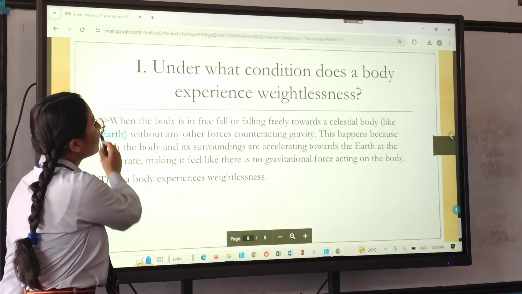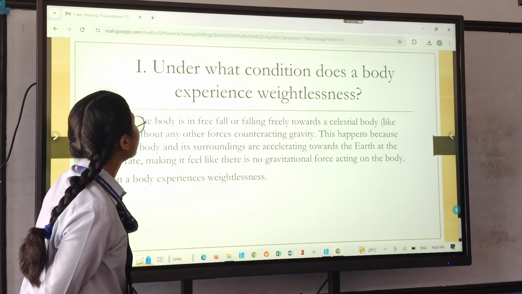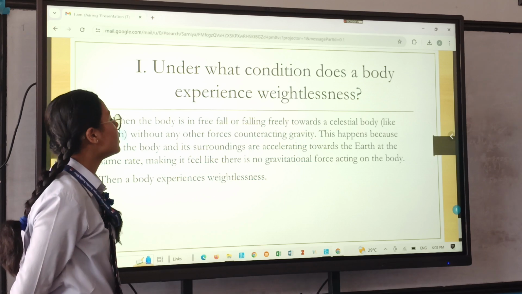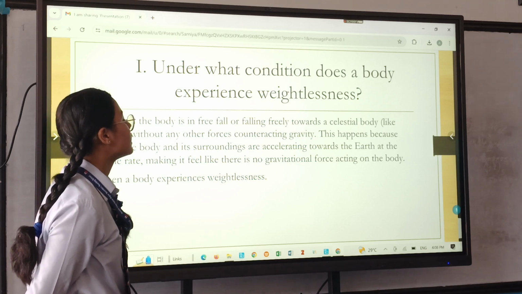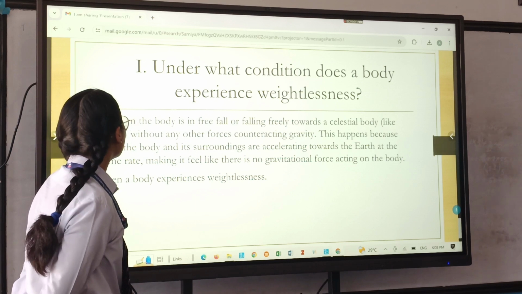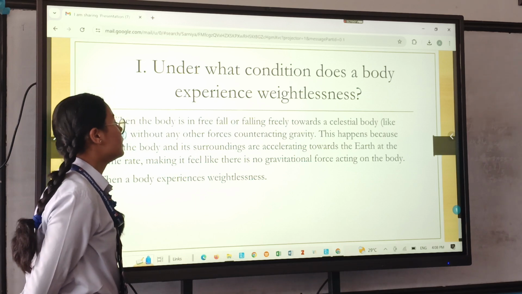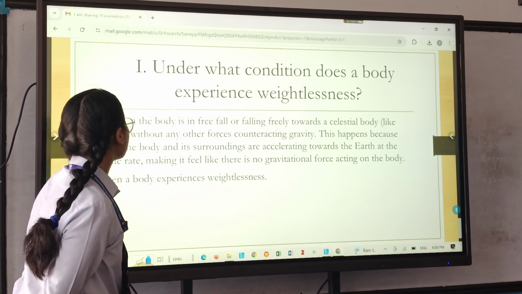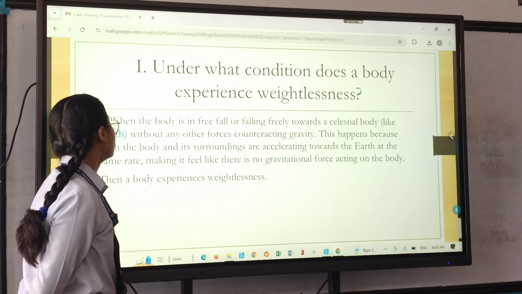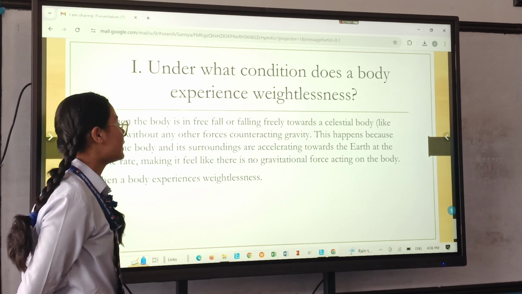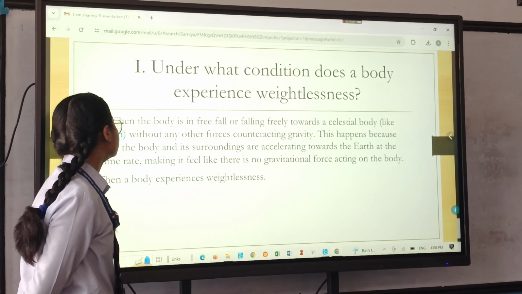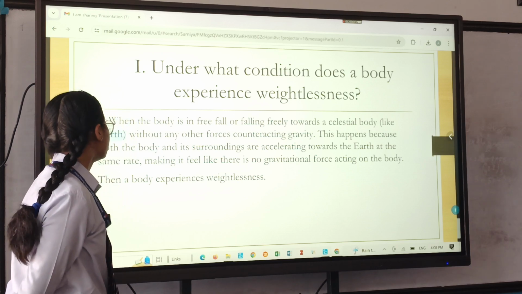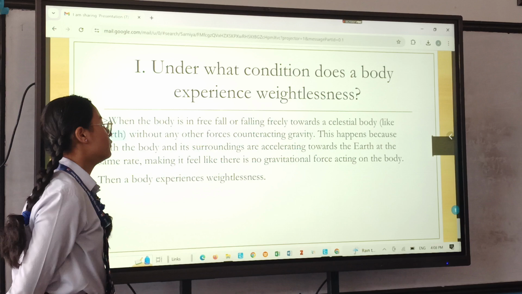The last question is, under what condition does a body experience weightlessness? When a body is in free fall, or falling freely towards a celestial body like Earth without any other forces counteracting gravity. This happens because both the body and its surroundings are accelerating towards the Earth at the same rate, making it feel like there is no gravitational force acting on the body. Then a body experiences weightlessness.